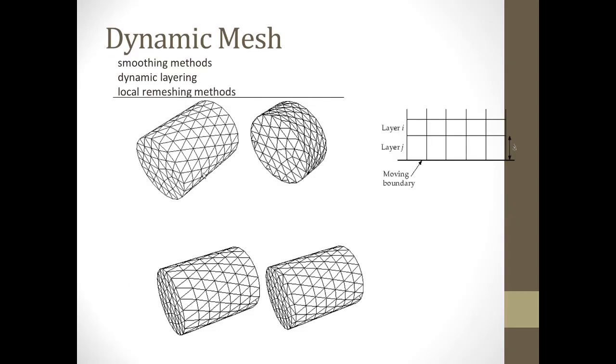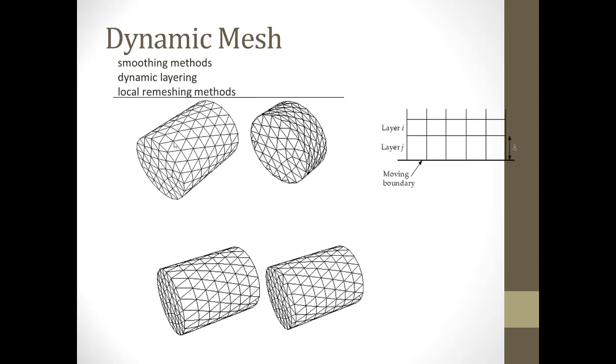And now here is the last one, dynamic mesh. It doesn't assume anything, it actually moves, with the mesh deforming. So in dynamic mesh there are three options: smoothing methods, dynamic layering method and local remeshing method. See here, if you look at the smoothing method, when you try to apply any force or push this domain, the mesh is getting deformed. In this smoothing technique there are many other techniques, which are out of scope of this video, but you can look into the tutorials or the ANSYS Fluent user manual to understand more in depth.